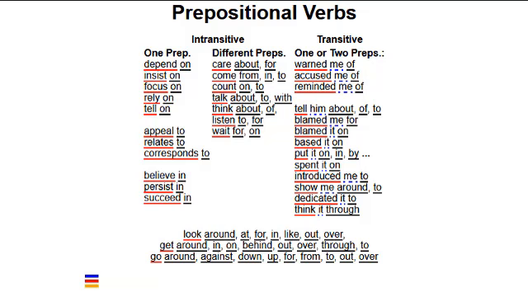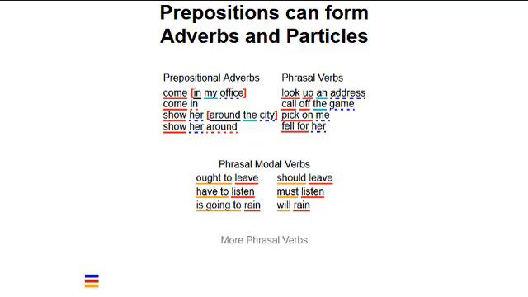Their preposition combinations not only form predicate adverbs, they also form phrasal verbs. Consider the meaning of get around the table and get around the rules. Get behind the wheel and get behind schedule. Get over the fence and get over his ex-girlfriend. Sometimes prepositions form other parts of speech. Just omit the prepositional objects in come in my office and show her around the city, and in and around form adverbs. Come in, show her around.